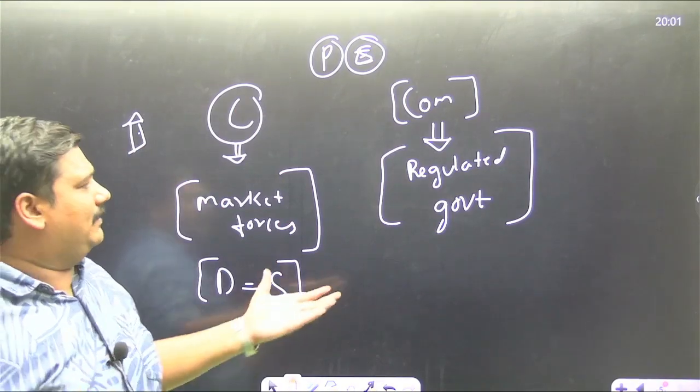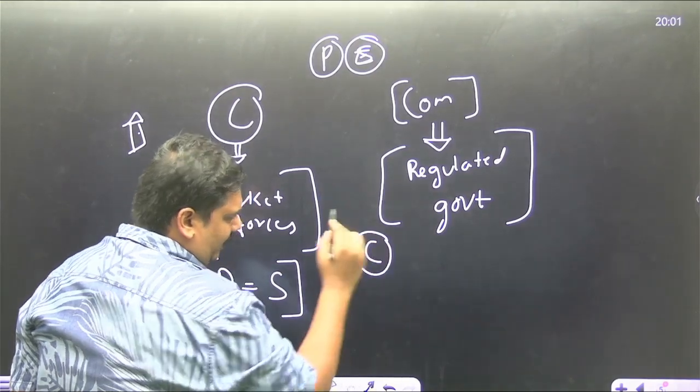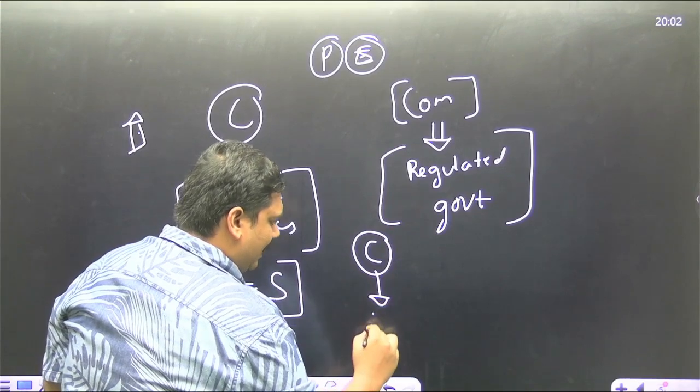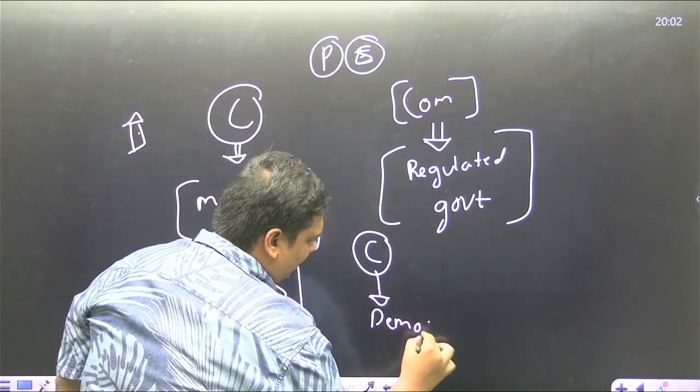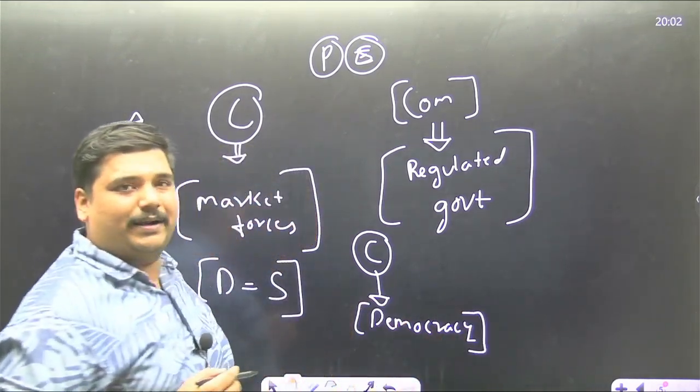So by this we understand that for a capitalistic economy to thrive, it needs democracy. Democracy is the byproduct of capitalism.